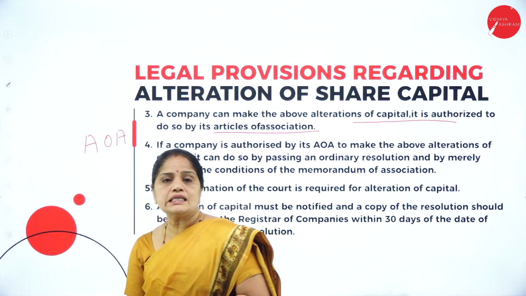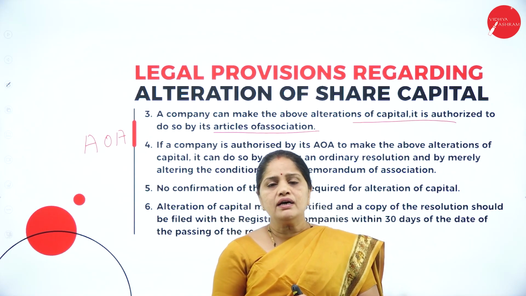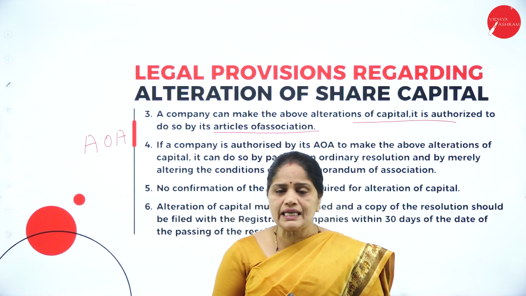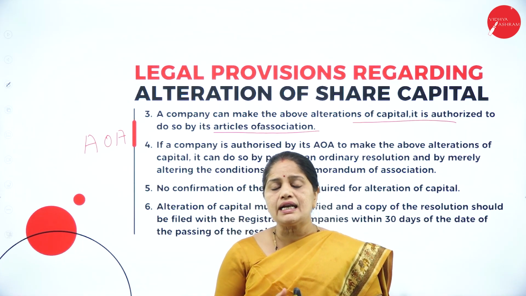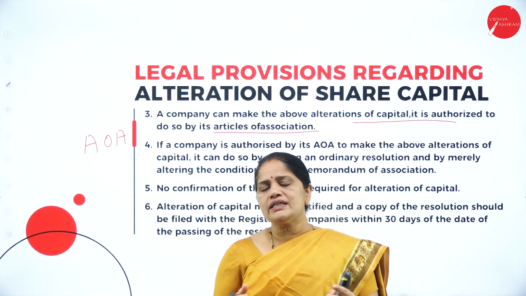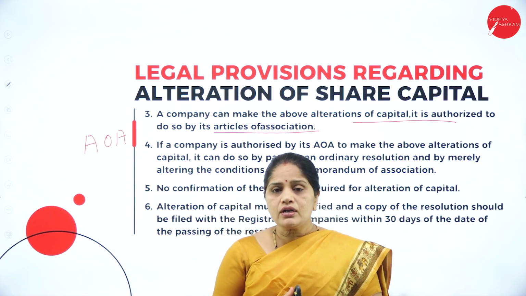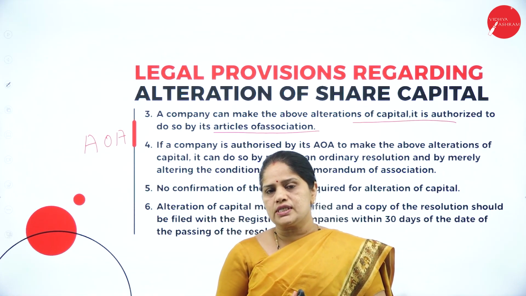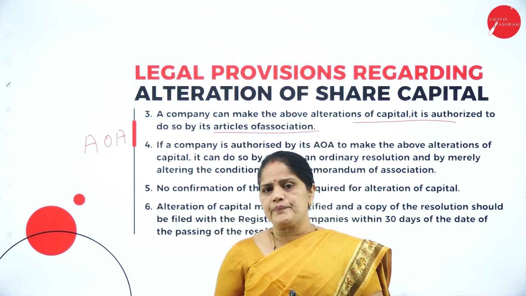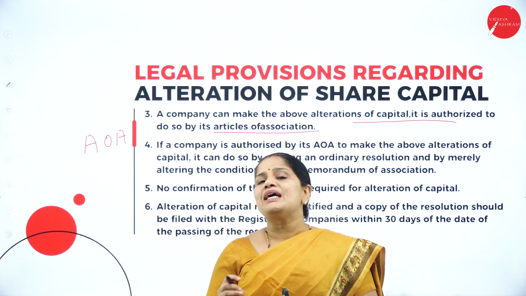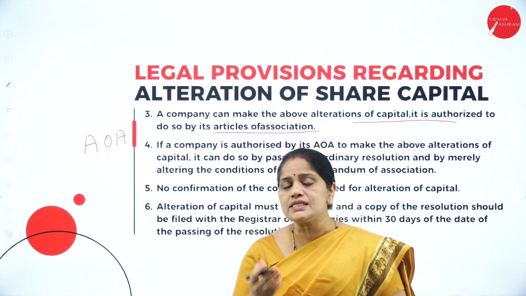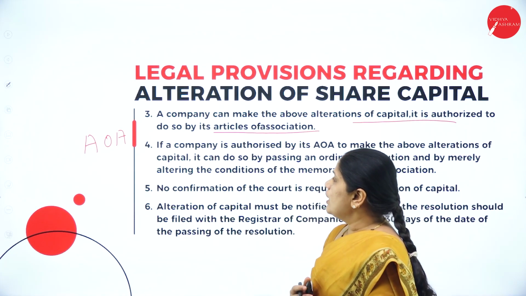So what do we mean by Articles of Association? It is one of the most important documents for running a company. So it will contain all the internal arrangements, internal affairs of the company. Whatever steps the company takes or whatever arrangements are made by the company, will all be mentioned in the Articles of Association. And alteration of capital is an internal matter regarding the company, and as such it should be mentioned in the Articles of Association. Only if the Articles of Association permits, the company can go in for alteration of capital.